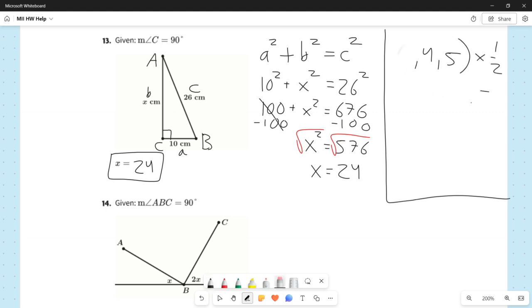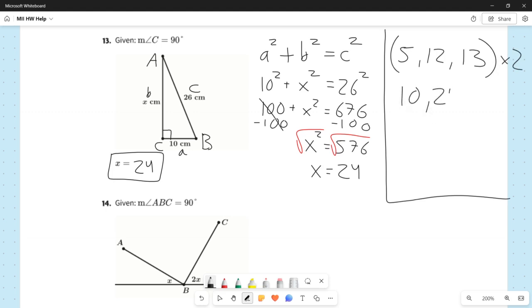The reason I'm bringing this up in this problem, and again, this is extra, but you may find it helpful, is that another Pythagorean triple besides 3, 4, 5 is 5, 12, 13. 5 squared is 25, 12 squared is 144. You add them together, you get 169, and 13 squared is also 169. And if you take this Pythagorean triple and double everything, you get 10, 24, and 26.